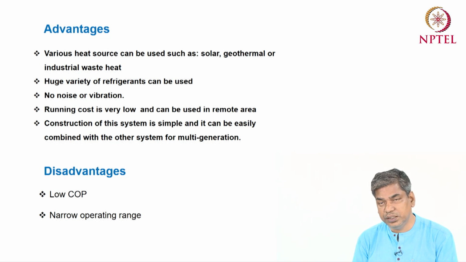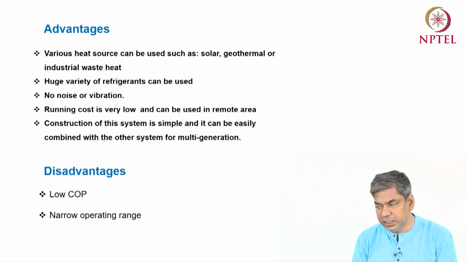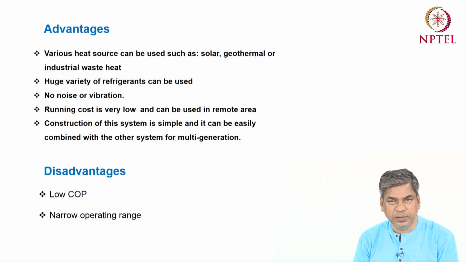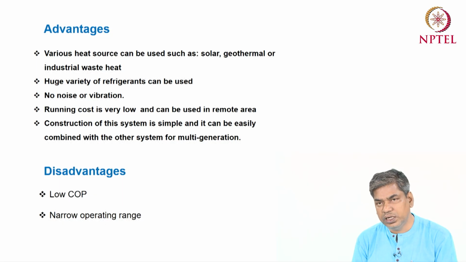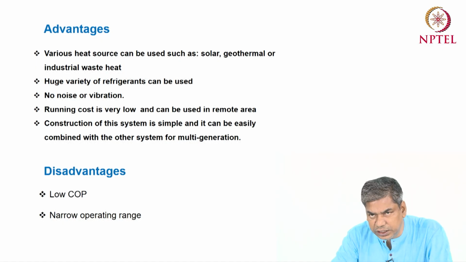The off-design performance of the ejector refrigeration system is very bad. If you change the temperature or pressure on any side, higher or lower, after some time the system will not operate. So the operational range of the system is very small compared to the vapor compression cycle.